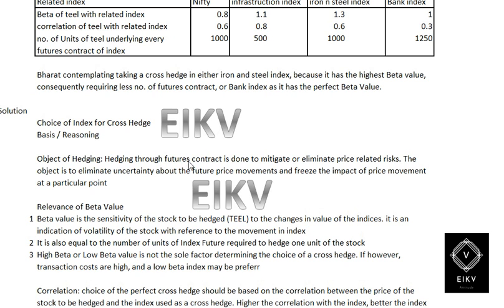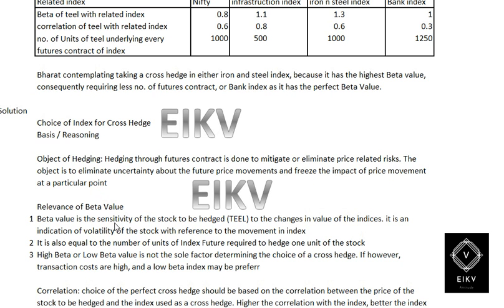The objective of hedging: hedging through future contracts is done to mitigate or eliminate price related risks. The objective is to eliminate uncertainty about future price movements and freeze the impact of price movements for a particular moment.